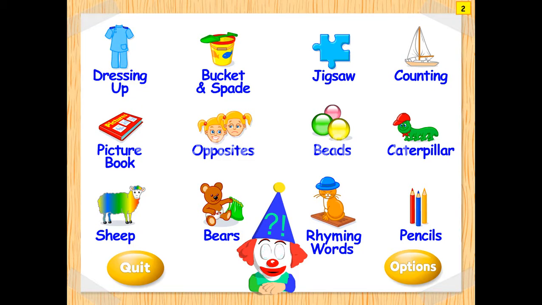Fine. Hi to all. Now today we are going to use again Tizzy's first tool, picture book. We click on picture book.